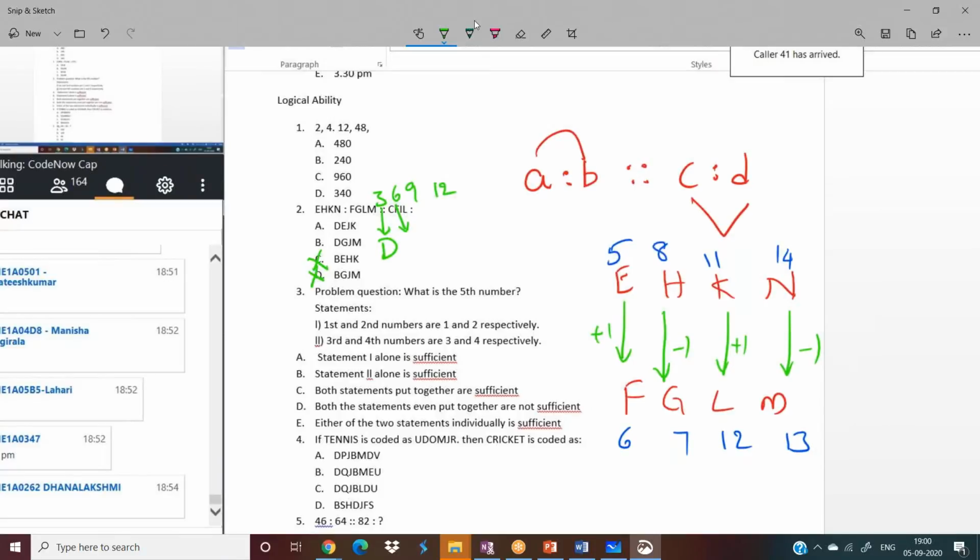Next one, should it be added or subtracted? It should be subtracted. 6 minus 1 should be 5. 5 is nothing but E. So your answer must be D, E and so on. So you can eliminate option B also. Ultimate answer will be D, E, J, K. Option A will be the answer. Hope it is clear.